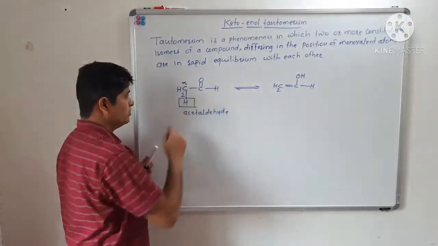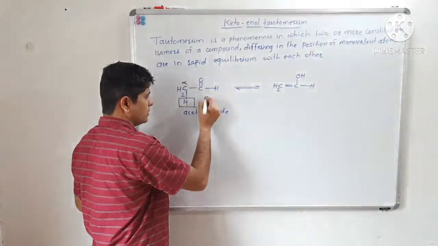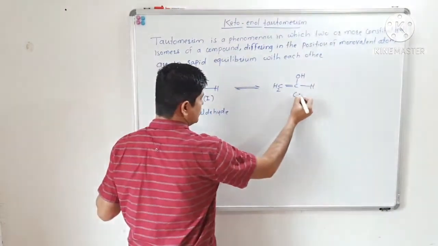So these are the two isomers, isomer 1 and isomer 2.